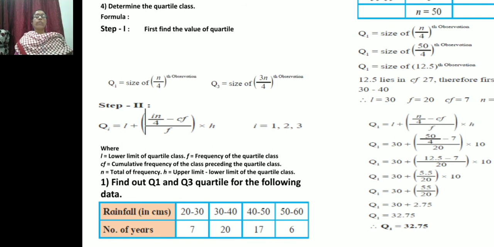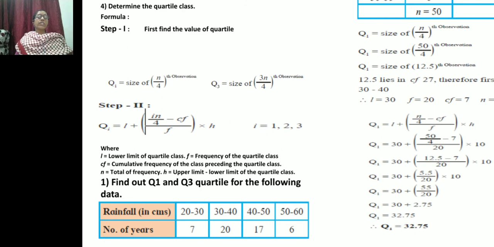Now, for the continuous data, the formula is given: L plus (n/4 minus CF) divided by f into h. Here, L is the lower limit of the quartile class. Pay attention, you have to study and remember these, only then can you apply the formula. f is the frequency of the quartile class, CF is the cumulative frequency.